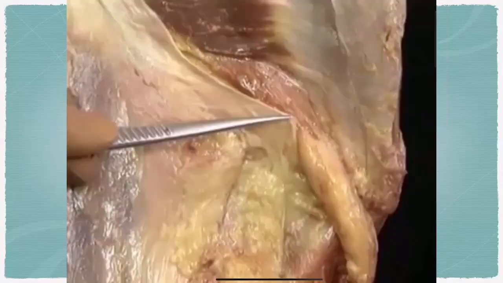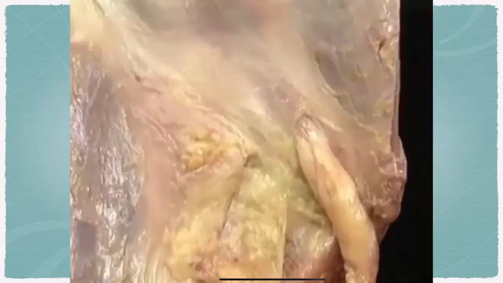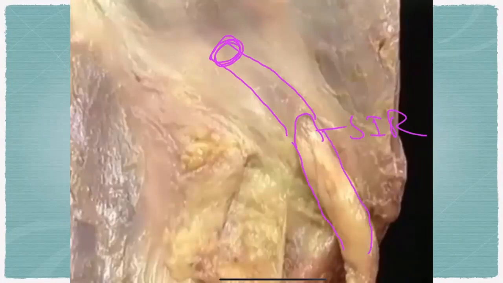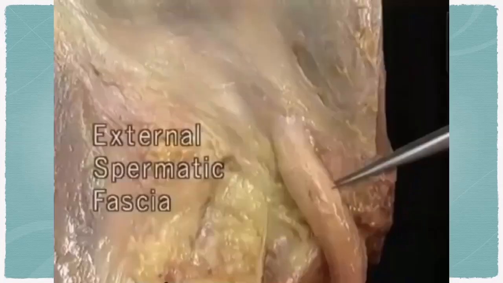See, if you cover the external oblique aponeurosis, it will be like this. This is the superficial inguinal ring, right? Inguinal canal, and here will be the deep inguinal ring, right? The spermatic cord is coming out of the superficial inguinal ring. And all of this is external oblique aponeurosis, right? So this aponeurosis continues on the spermatic cord as the external spermatic fascia. You see, the shiny layer is from this one.